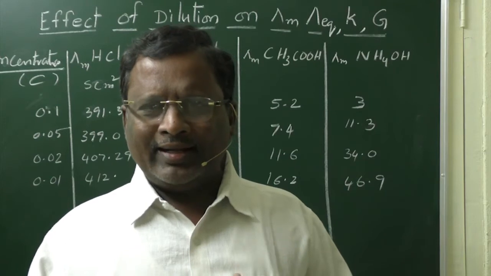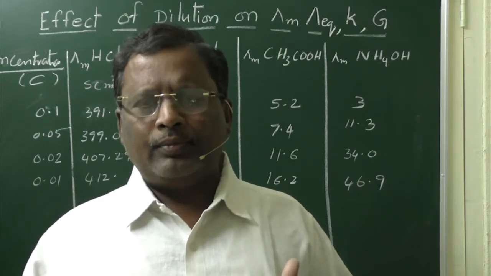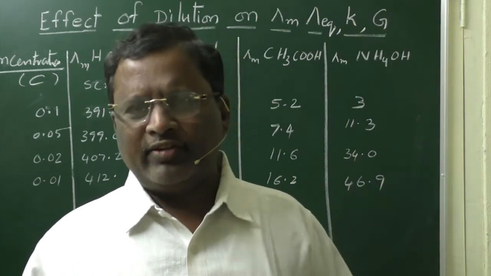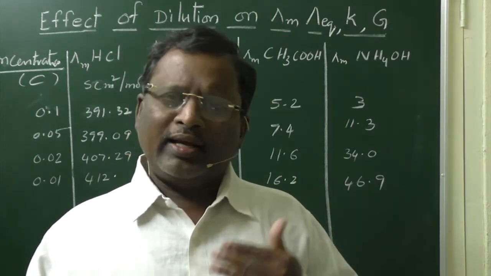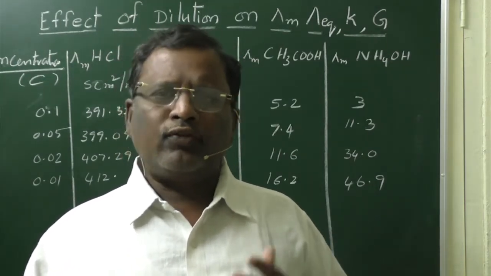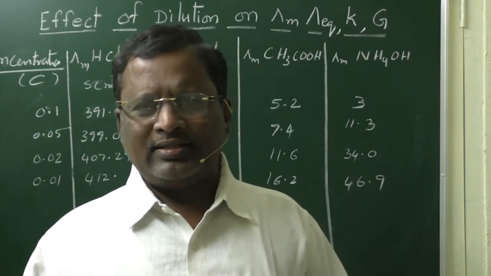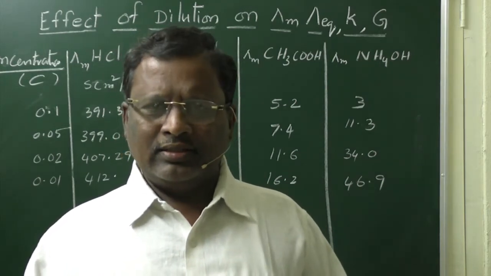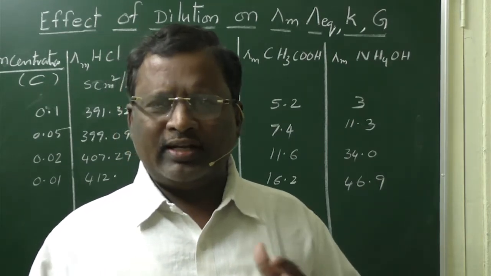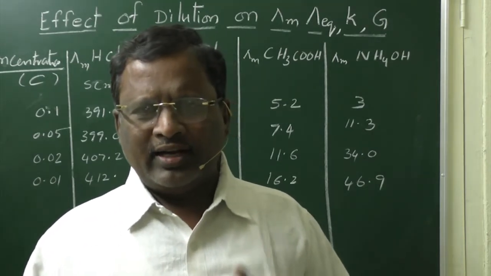Now, the conductance and the specific conductance, both depend upon the number of charged species present in a given volume. When the number of charged species in a given volume is decreasing, automatically conductance and specific conductance both will decrease on dilution of an electrolyte. But in the case of molar conductance and equivalent conductance, it is different. And even in molar conductance and equivalent conductance, there will be a lot of difference between strong electrolytes and weak electrolytes.